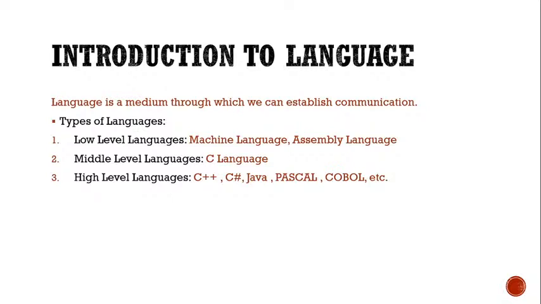When we talk about why it is not in the high level category, it's just because it does not have the features of object oriented programming. So as C language does not have the features of object oriented programming, it is not kept into the category of high level language. That's why C language is kept into the middle level language category.